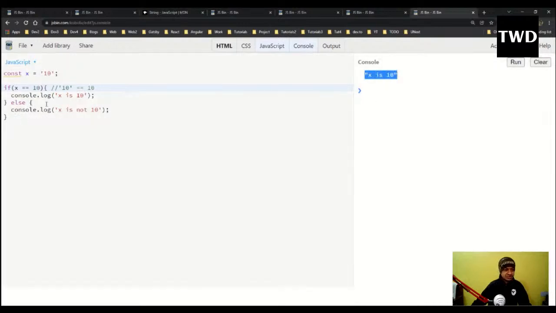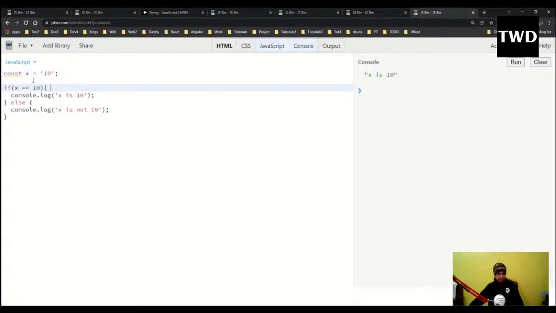In JavaScript, "x is 10" is executed. Why? Because internally, when you use a double equal to, there is a conversion. That conversion converts this string to a number, and then it compares. So while comparing, it is converted.